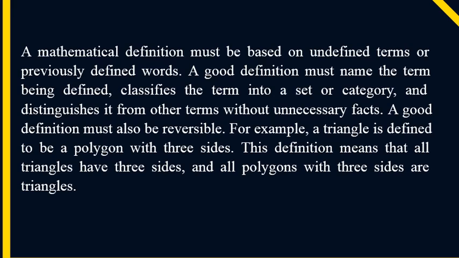A good definition must name the term being defined, classify the term into a set or category, and distinguish it from other terms without unnecessary facts. A good definition must also be reversible. For example, a triangle is defined to be a polygon with three sides. This definition means that all triangles have three sides, and all polygons with three sides are triangles.